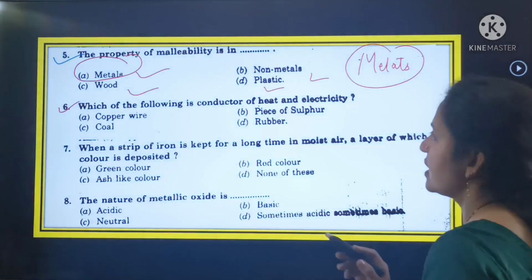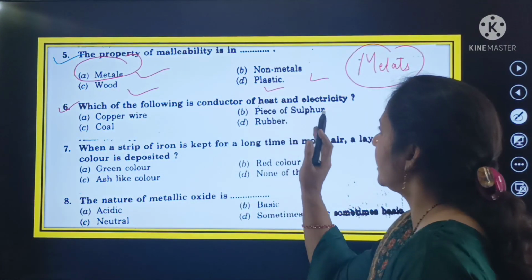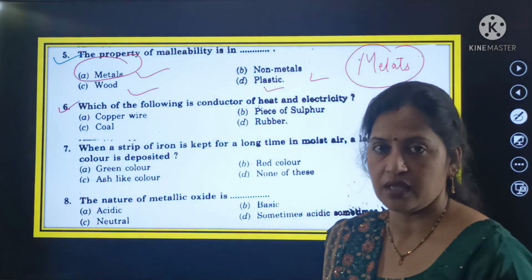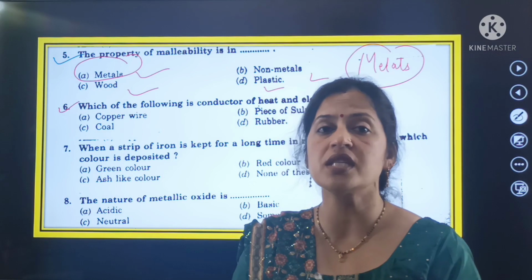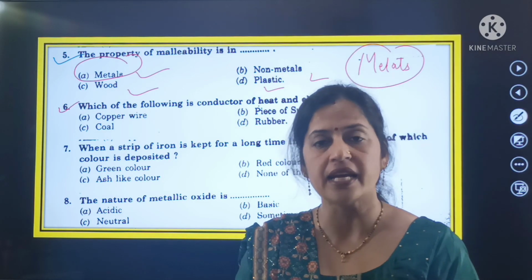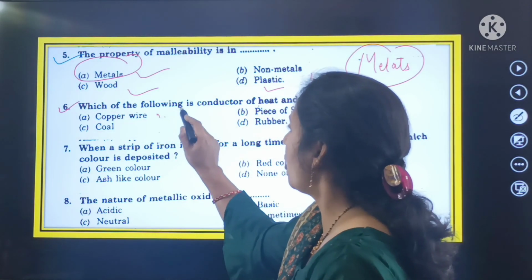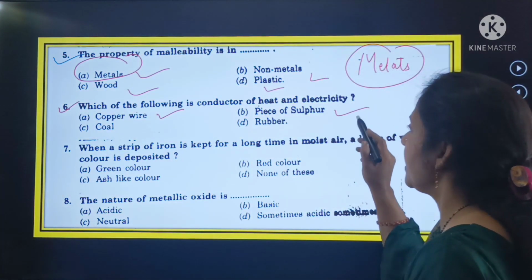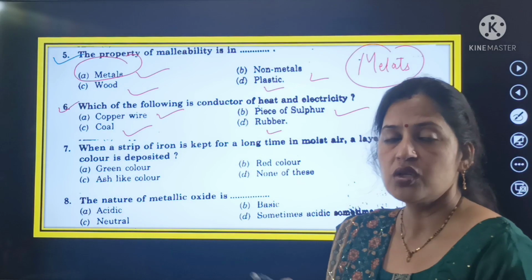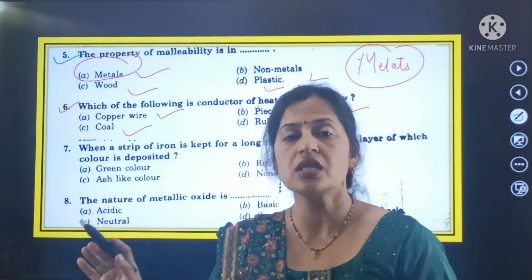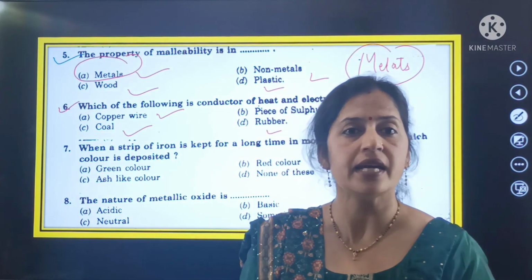Your question number 6 is, which of the following is a conductor of heat and electricity? Out of these, you will choose which is the good conductor of heat and electricity. Options are copper wire, second one is piece of sulfur, third one is coal, and the fourth one is rubber. So out of these, you will choose which is the good conductor of heat and electricity.